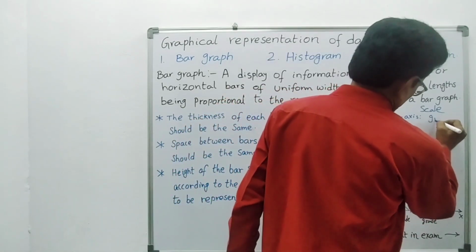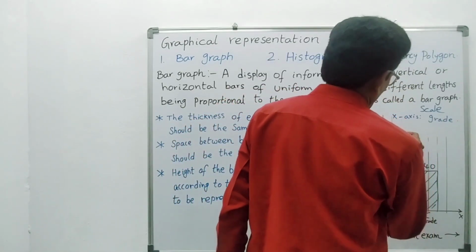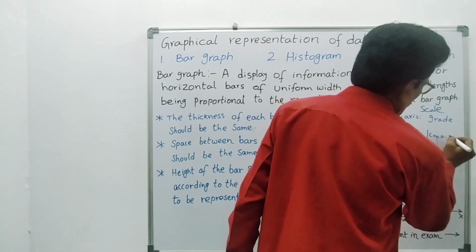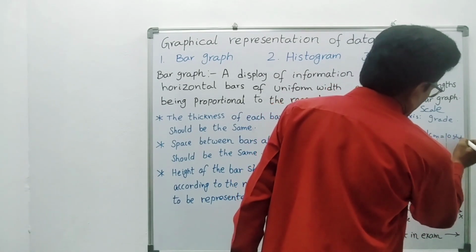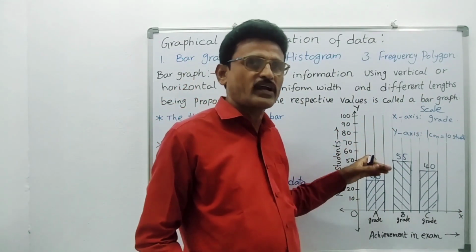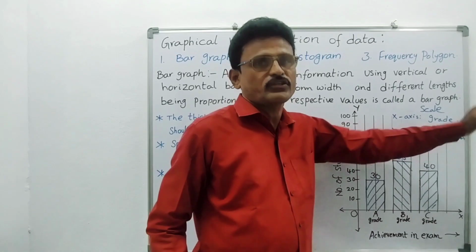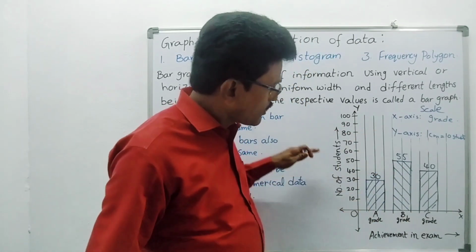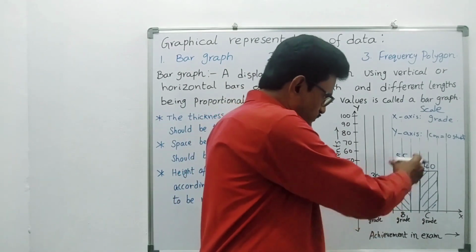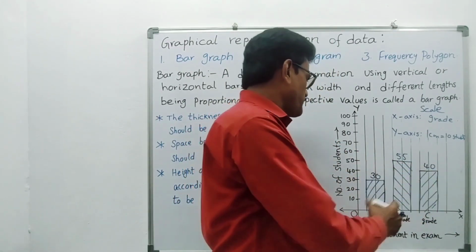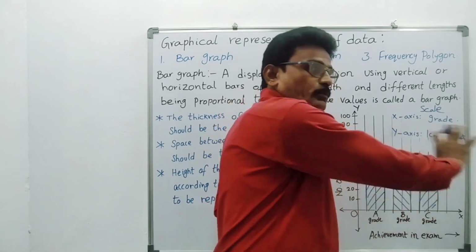On the x-axis you have taken grade. Now on the y-axis, 1 centimeter equal to 10 students. Like that we have taken. If you have taken 5 students, you have to write 1 centimeter equal to 5 students. In some cases, we can represent this horizontally also. These bar graphs are vertical. Sometimes we can represent horizontal bars also.